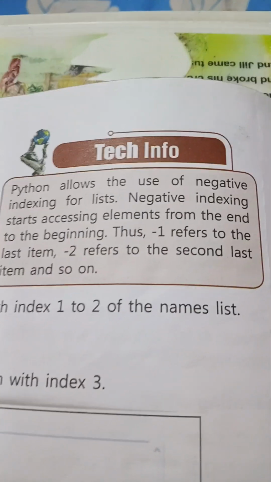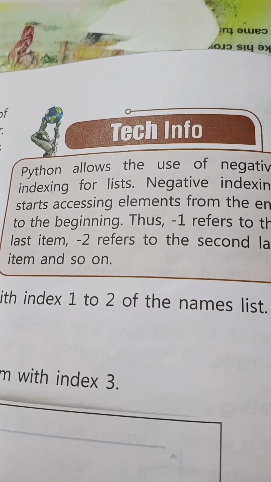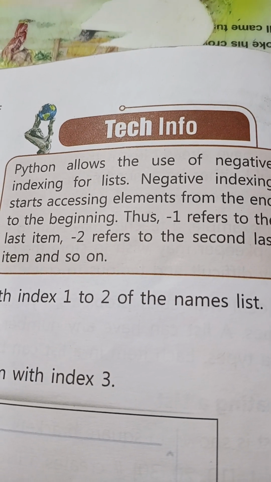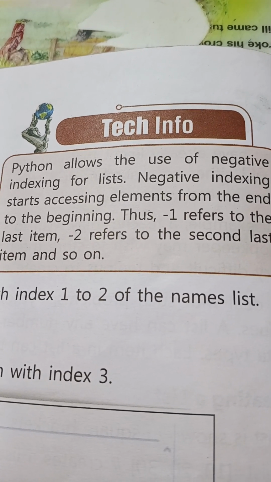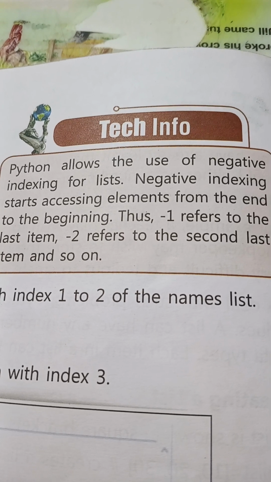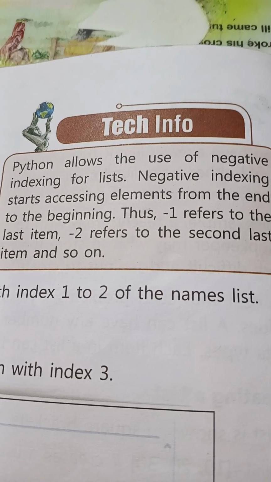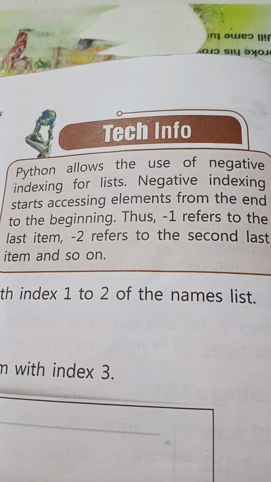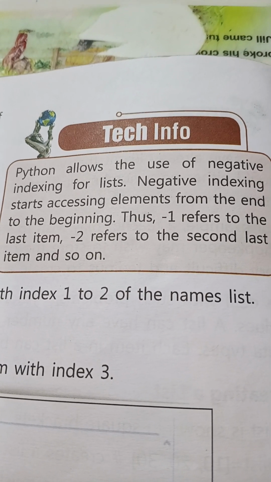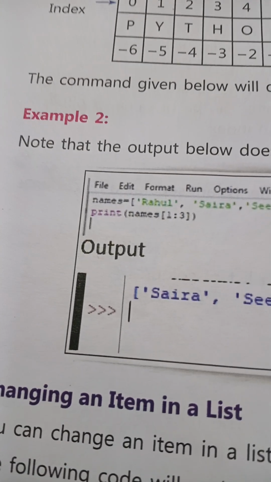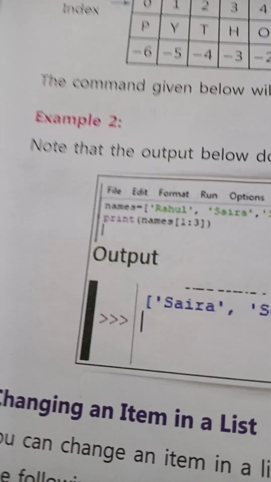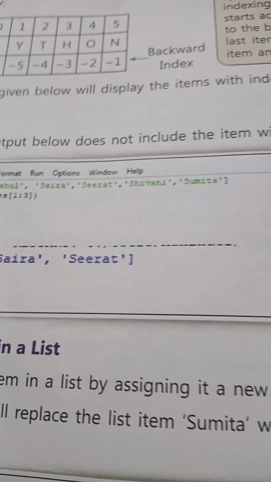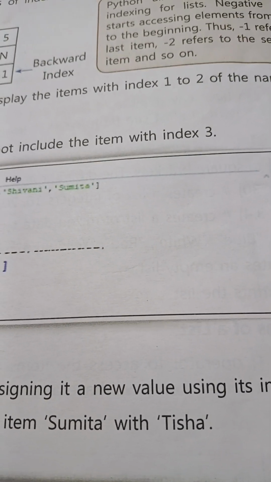First of all, let's read this text info. Python allows the use of negative indexing for lists. Negative indexing starts accessing elements from the end to the beginning. Thus, -1 refers to the last item, -2 refers to the second last item, and so on. So, example 2. Here you should note that the output below does not include the item with index 3.